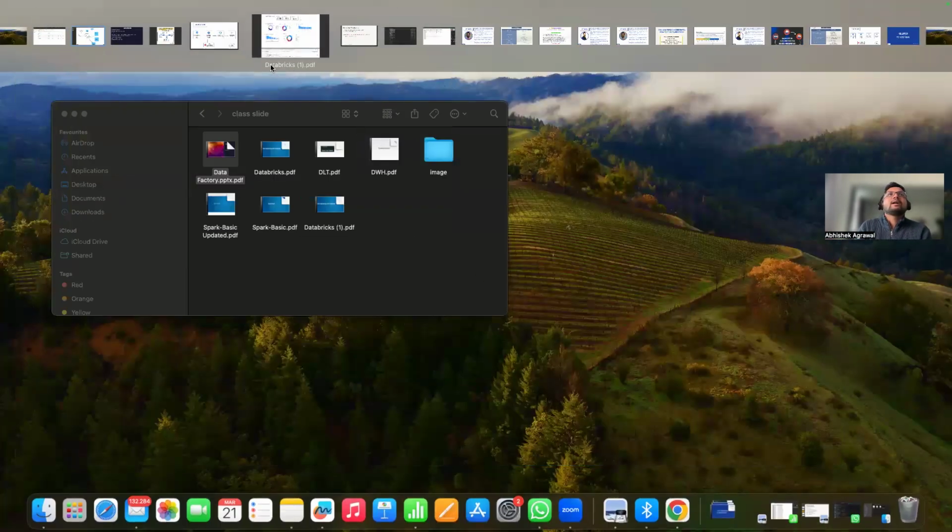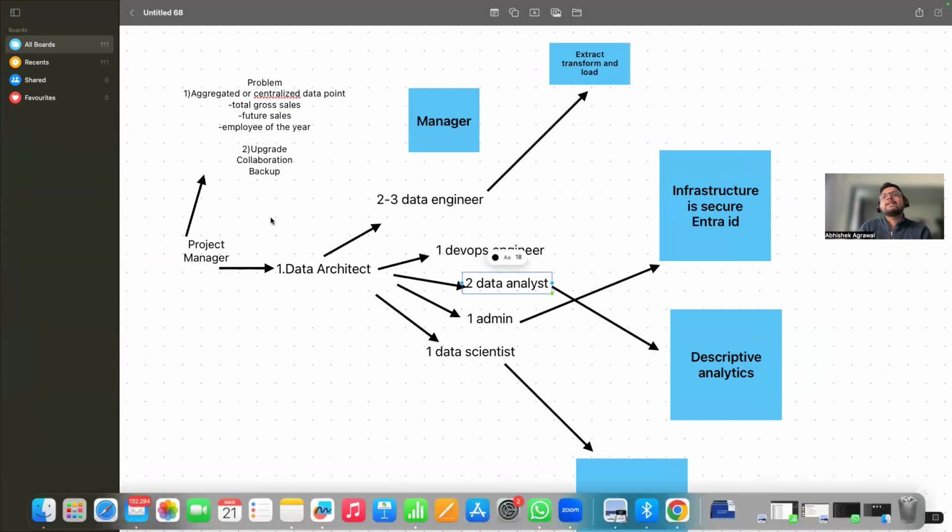So now data scientists, so suppose we have any sort of future outcome, like a future requirement, that, hey, I want to understand what the sales will be in the future, or I want to understand that if I'm selling this many products in December 2024, then in 2025 what will be my sales, right? So data scientists will do it, because we are doing predictive analytics.